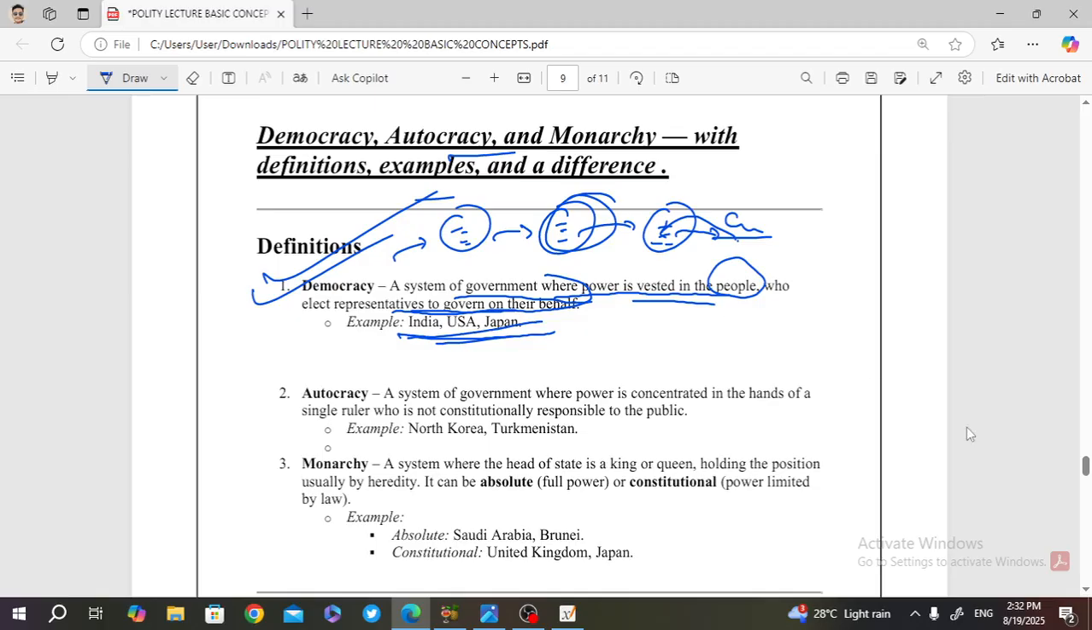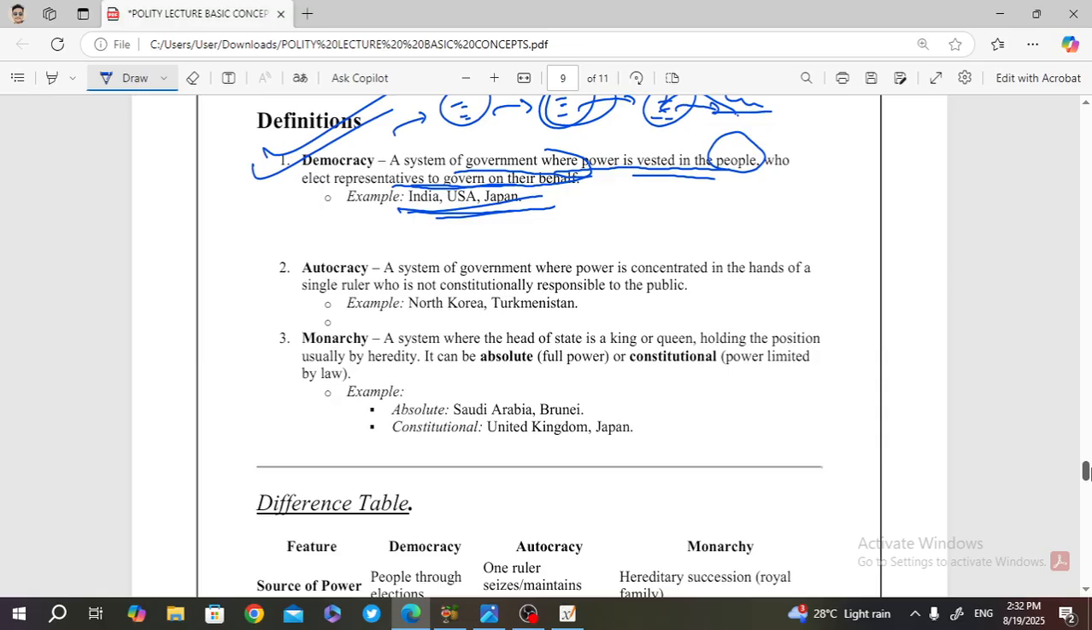Then in the case of autocracy, it is a system of government where power is concentrated in the hands of a single ruler. In autocracy, what does it mean? As I gave the example, this is a village. This village has a strong man, and this strong man is the captain of the team. Now he decides the rules and regulations. This becomes autocracy. All others' opinions are not entertained here. So autocracy means a system of government where power is concentrated in the hands of a single ruler who is not responsive to the public. This is seen in North Korea, Turkmenistan.